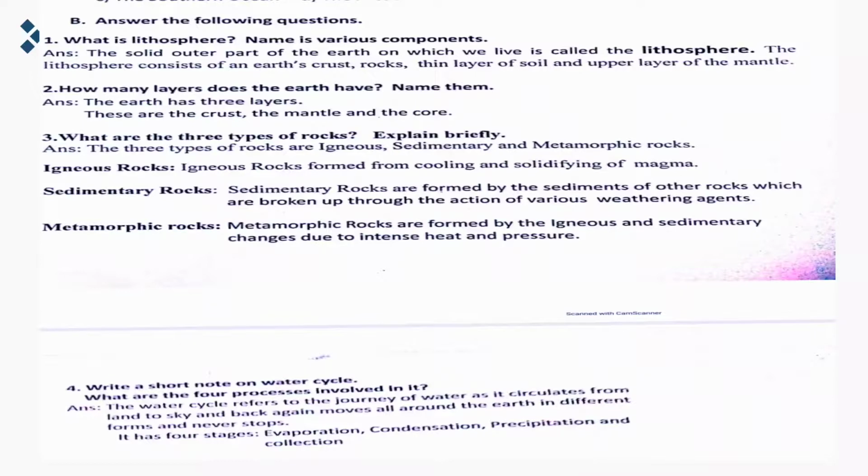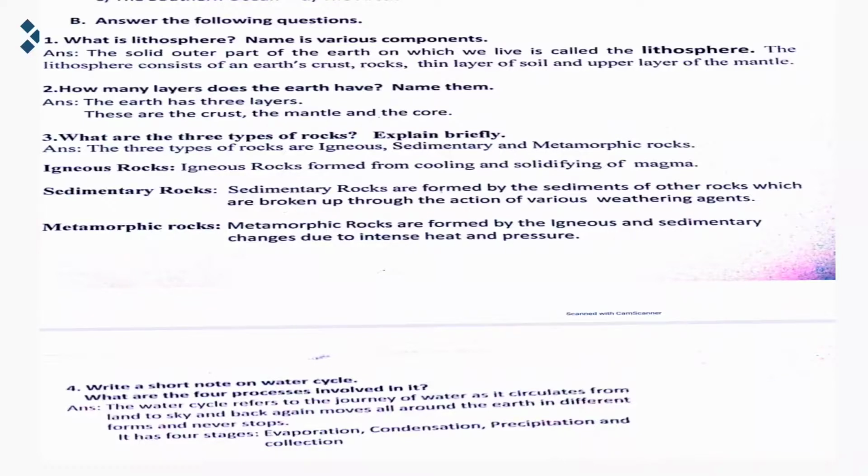Now fourth question we have, write a short note on the water cycle. What are the 4 processes involved in it? Firstly, we have to give the definition of the water cycle, like what is the water cycle. The water cycle refers to the journey of water as it circulates from land to sky and back again, moves all around the earth in different forms and never stops.